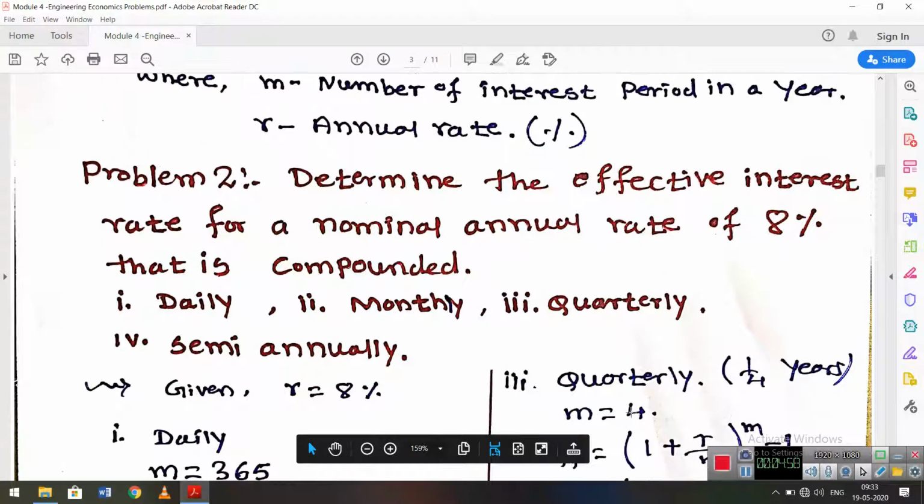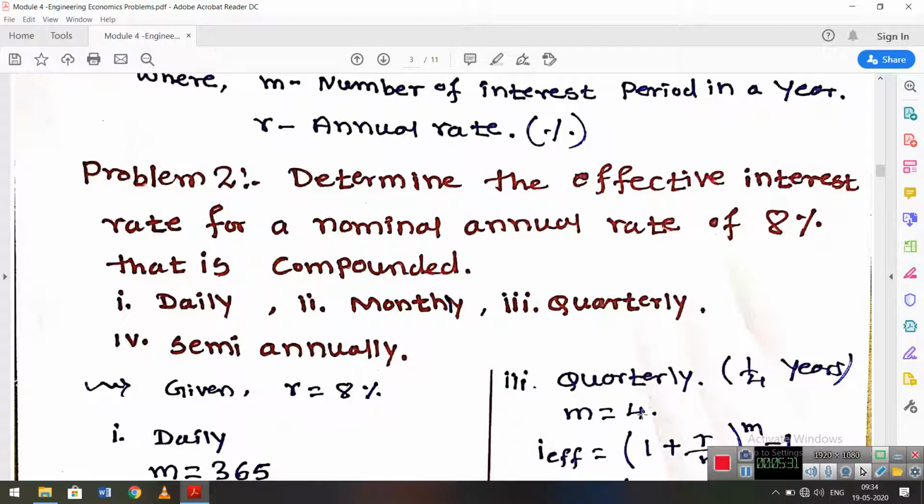In a quarter, how many months? It is 3 months, 1 quarter. So when considering the quarterly case, M is equal to the number of interest periods, 4. Then the interest for 3 months, how much is it? That is R by M.